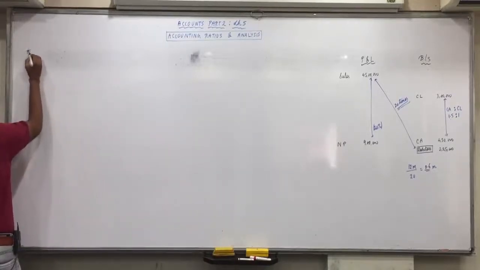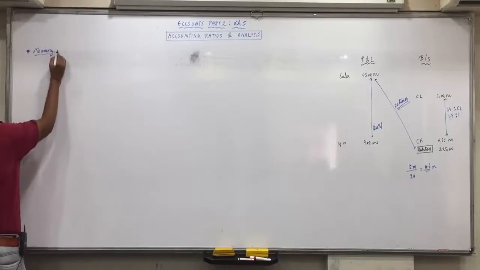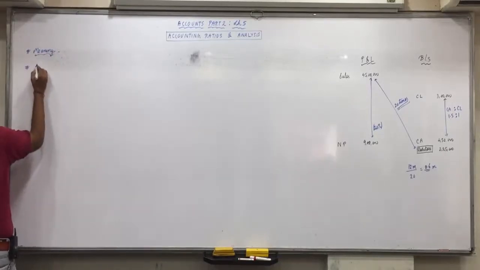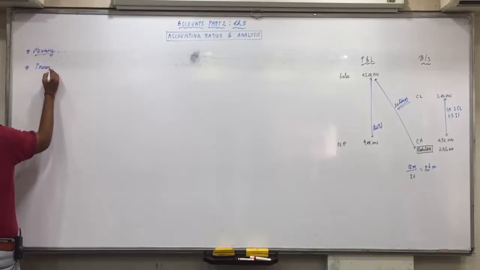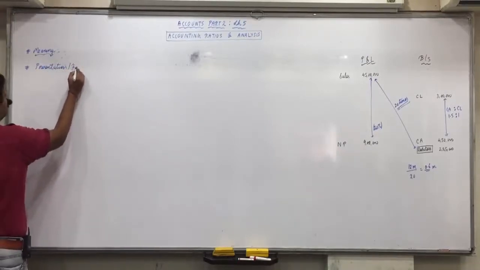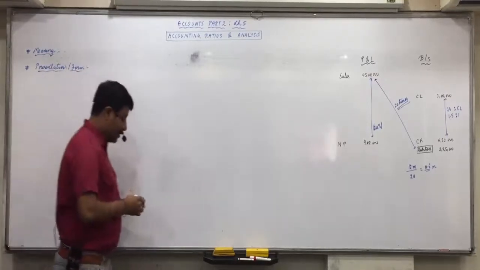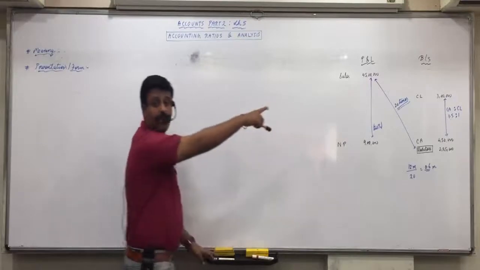Now, how can we present the ratios? Presentation of ratios, or forms of ratios. As I explained already, I have given 4 presentations here.